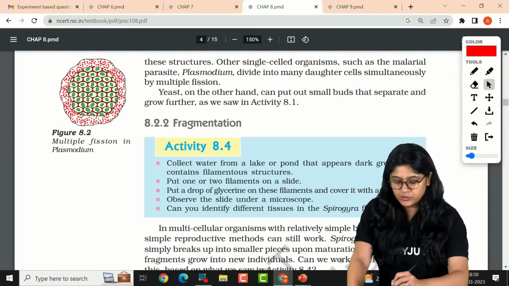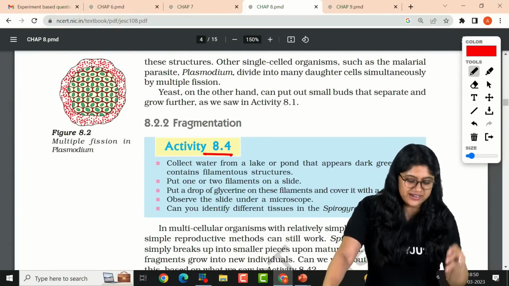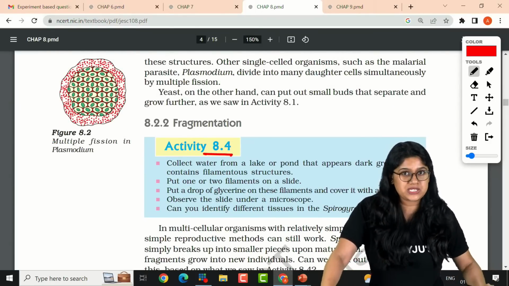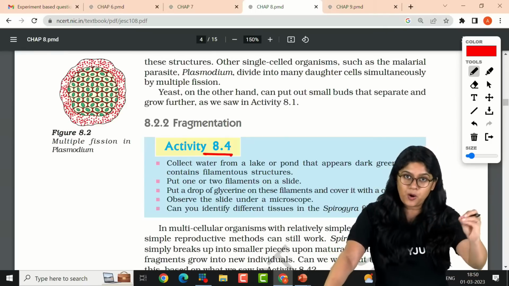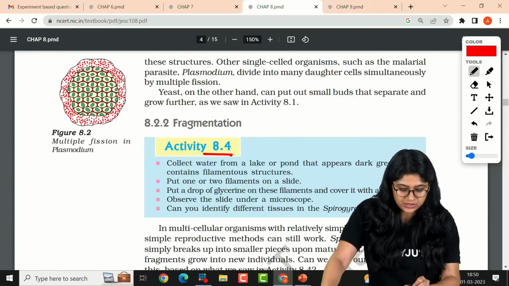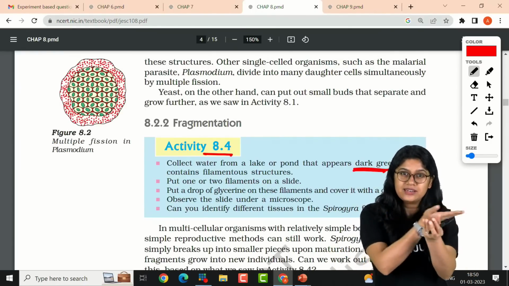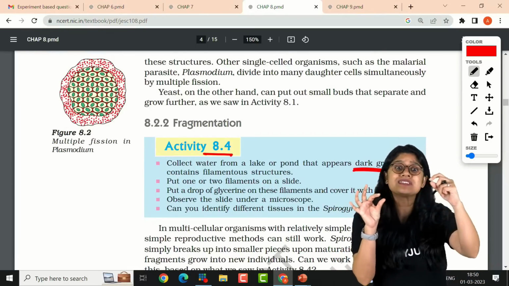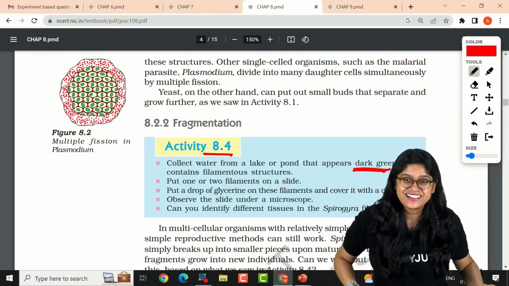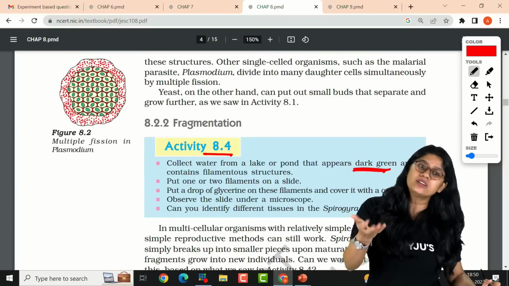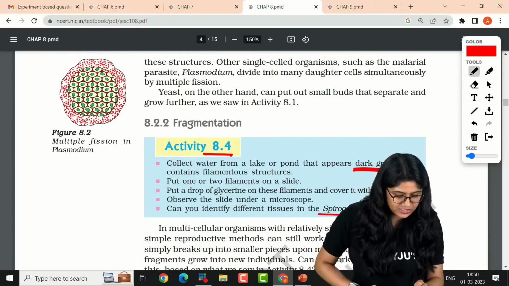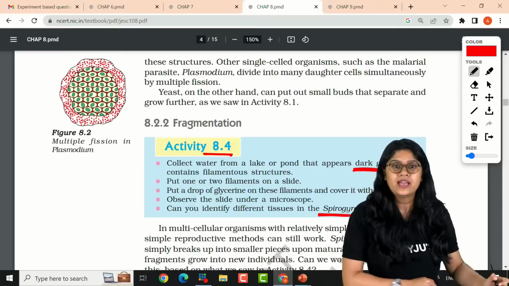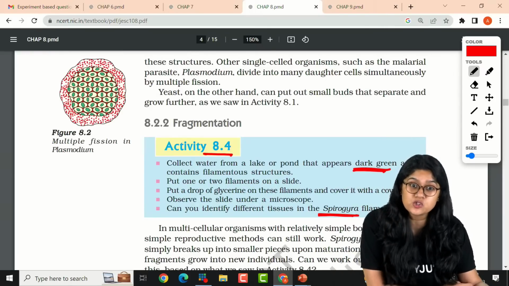Okay. Here everyone, we have activity 8.4, again a very simple activity. What the activity is asking us to do is go to a pond or a lake. We have to get the dark green layer that we have on the water. They're asking us to collect that. Basically it will have some filamentous structure, and they have to identify it. We know that we will have Spirogyra, which is an algae, and it reproduces by using which method?